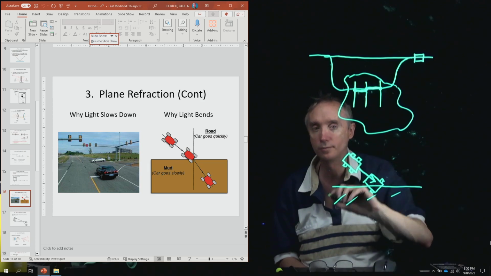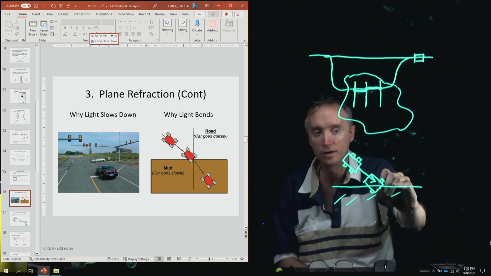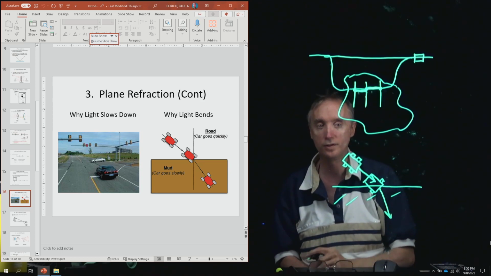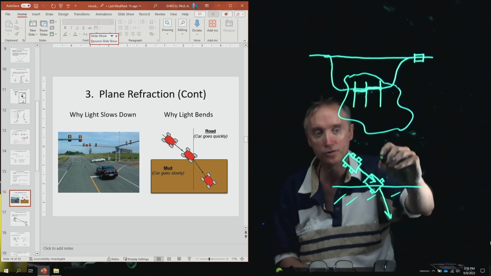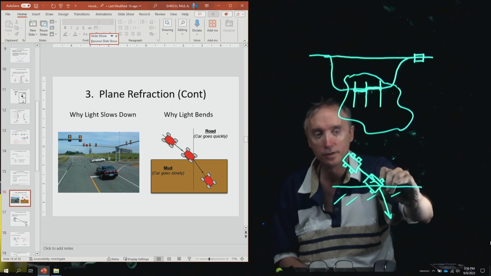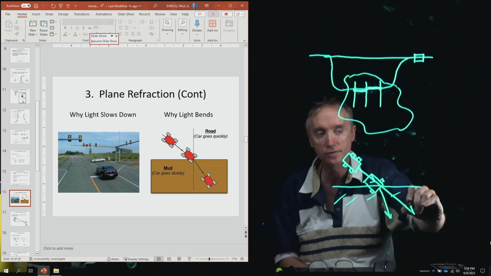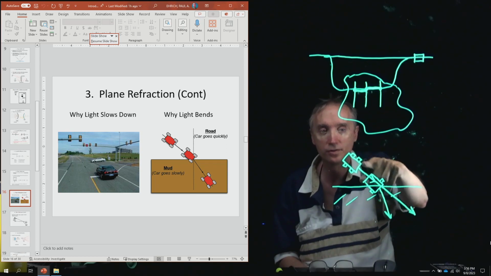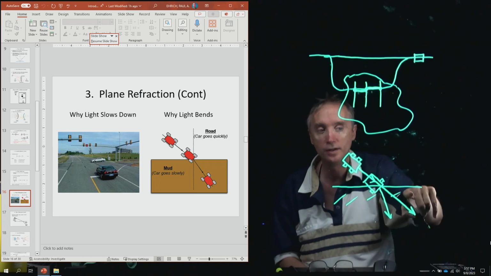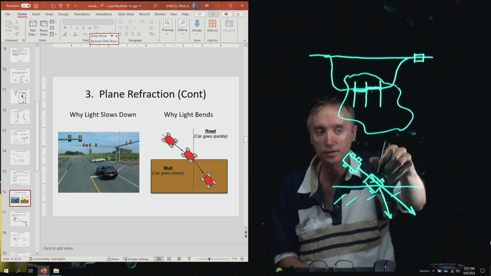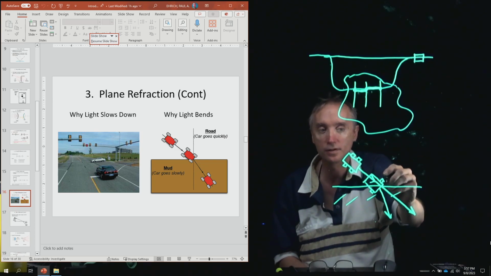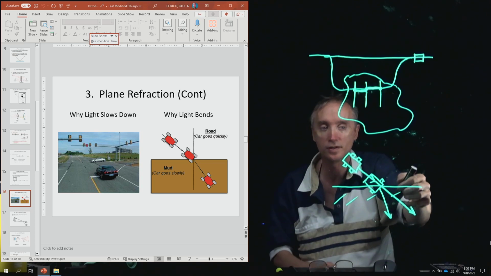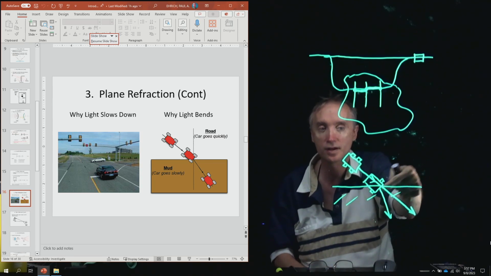The car's going to pivot in this direction. So if we were to make a line like this, that represents the direction the car would go if this was still dry grass. We can predict which way it's going to bend. So you notice that it's bending in this direction.